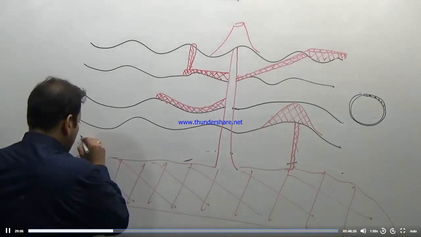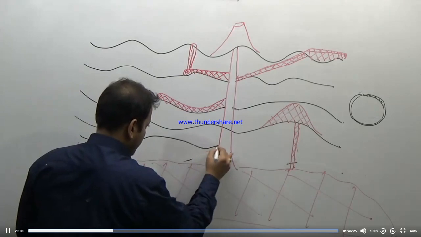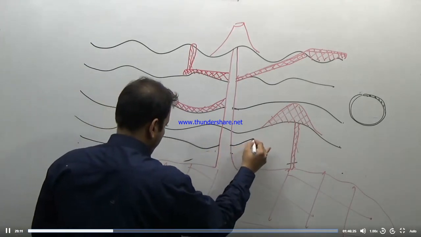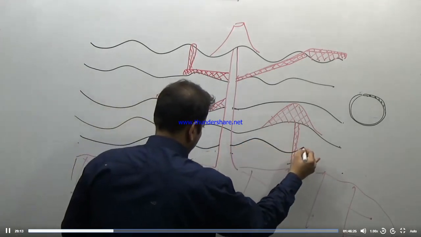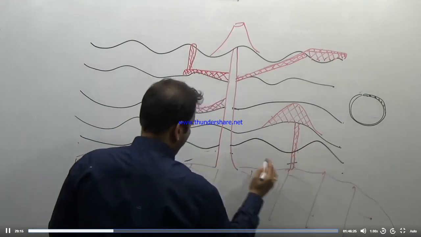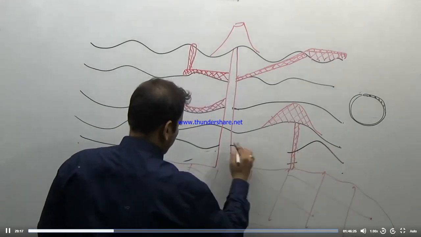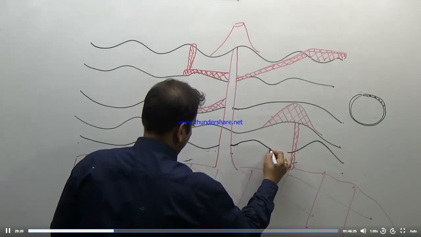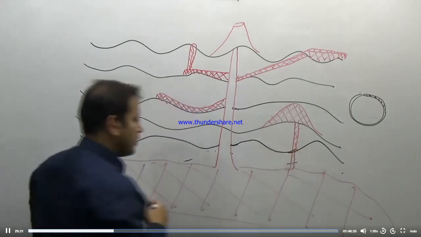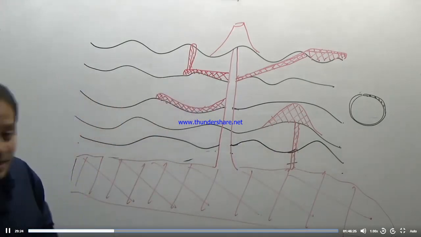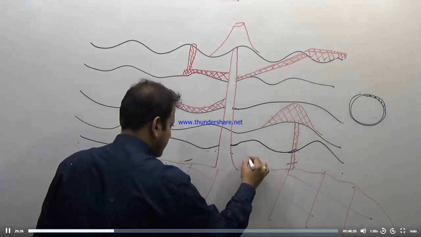Some magma or lava will go and solidify in a lens-like format.